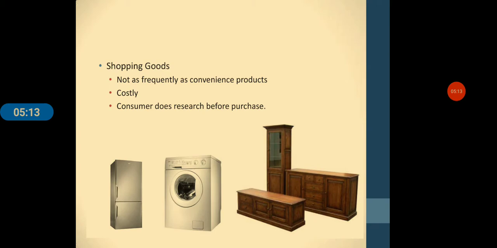For example, furniture, clothing, cars, or electrical equipments. These are all examples of mobiles. These are examples of shopping goods, which the consumer while purchasing compares on the basis of price and other factors.